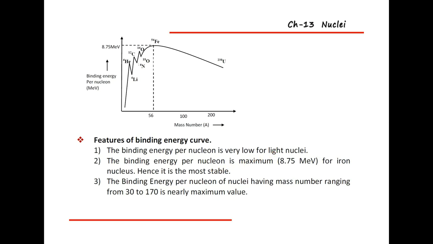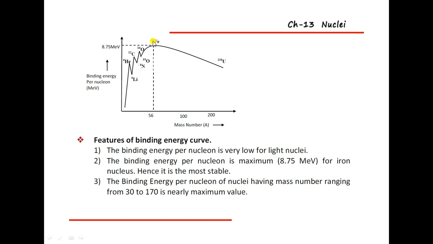So the binding energy per nucleon is very low for light nuclei, and it is greater for the heavy nuclei. Second, the binding energy per nucleon is maximum at 8.75 mega electron volt for iron-56.